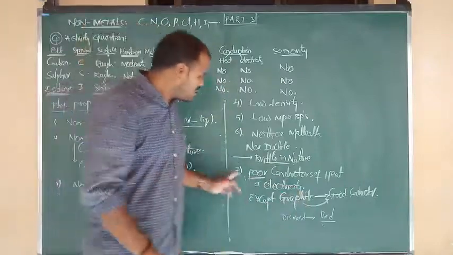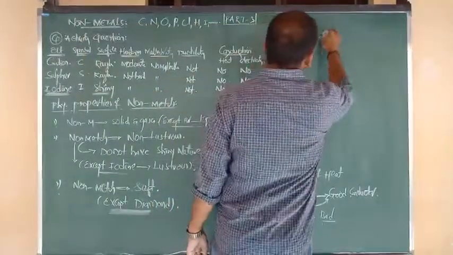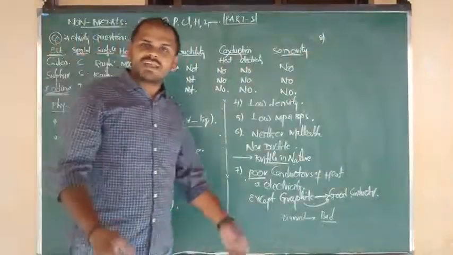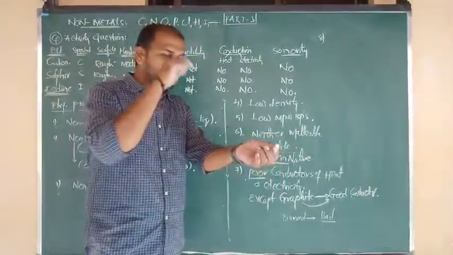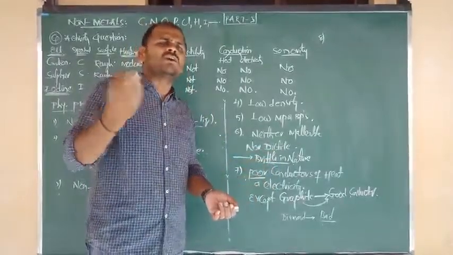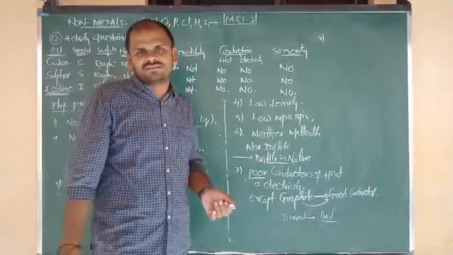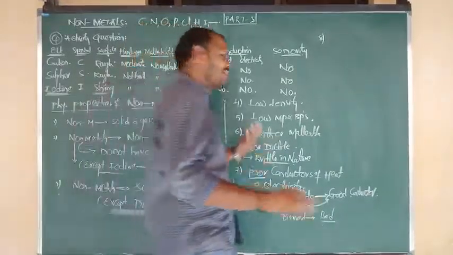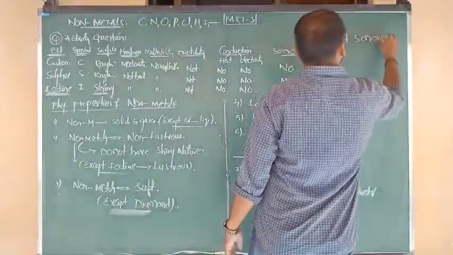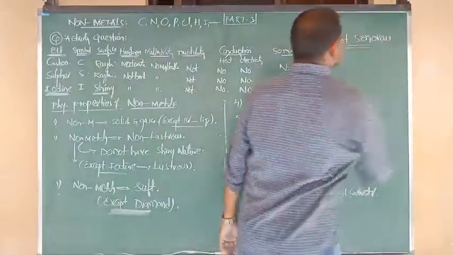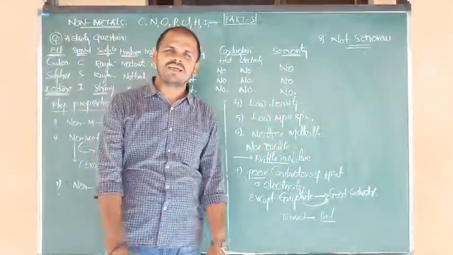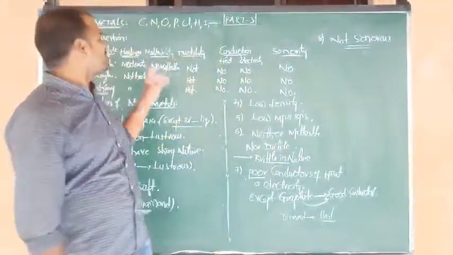Good. So the last and final property I want to say about metals: metals are sonorous in nature. Because simply upon striking or hitting, they produce sound. Such a sonorous, sound-producing property is possible only for metals, but not for non-metals. So we simply say that non-metals are not sonorous, meaning they do not produce any sound upon hitting.